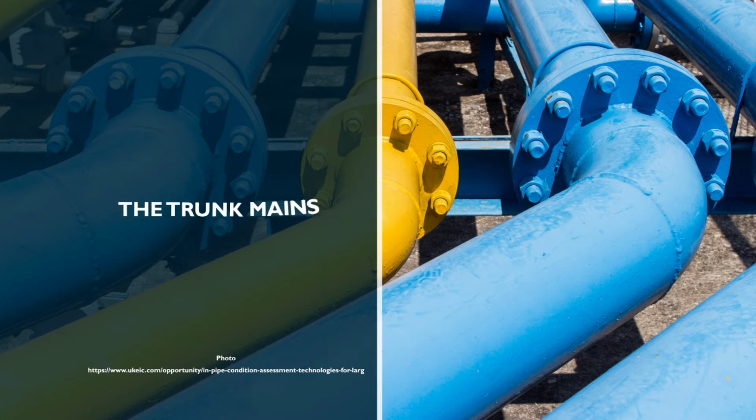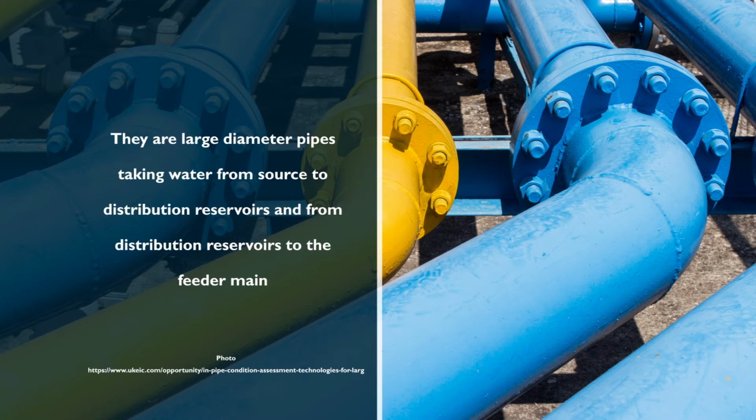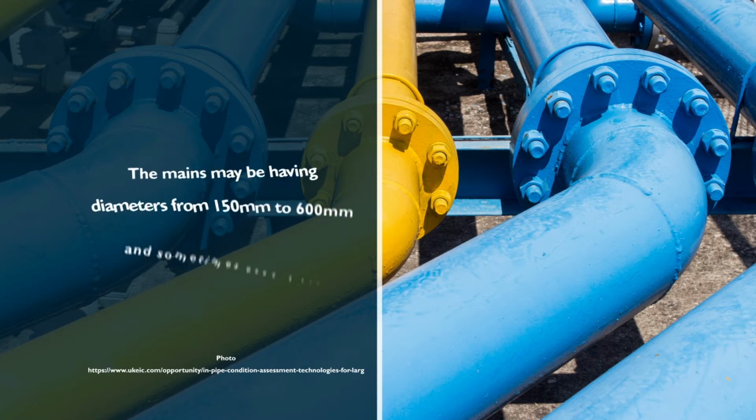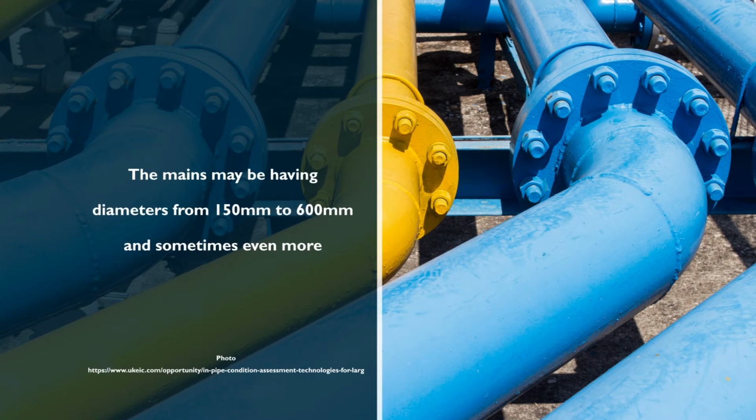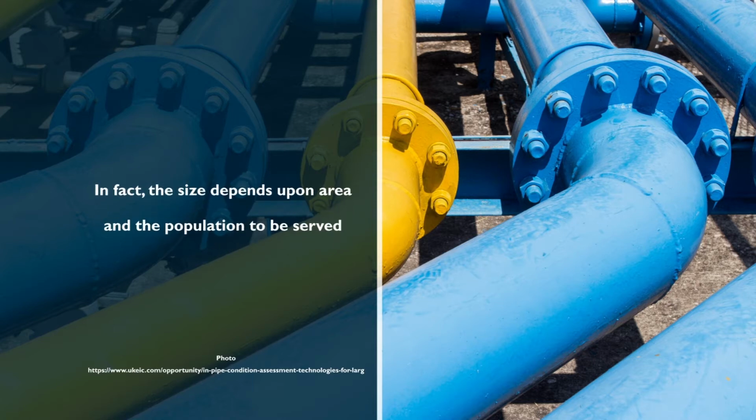The trunk mains. These are large diameter pipes taking water from source to distribution reservoir and from distribution reservoir to the feeder main. The main may be having diameter from 150 mm to 600 mm and sometimes even more. In fact, the size depends upon area and the population to be served.